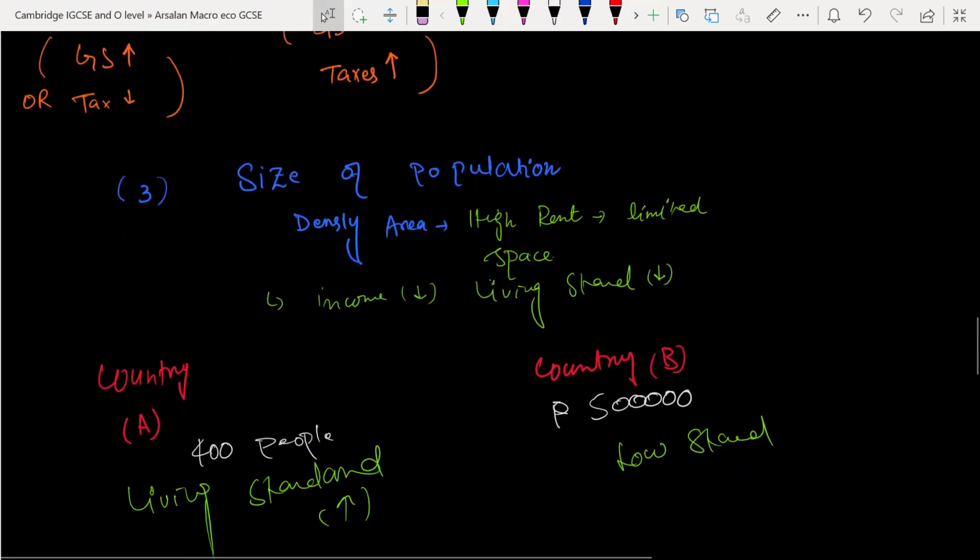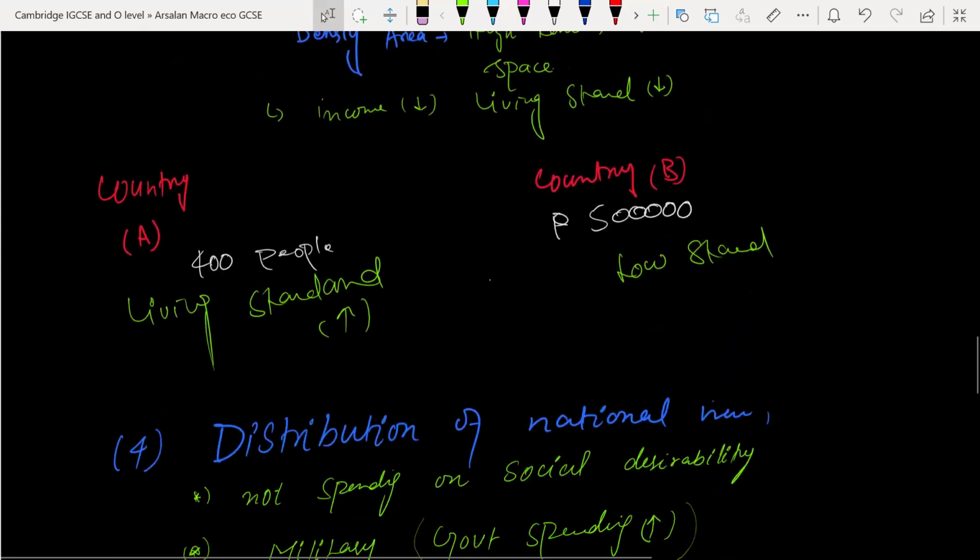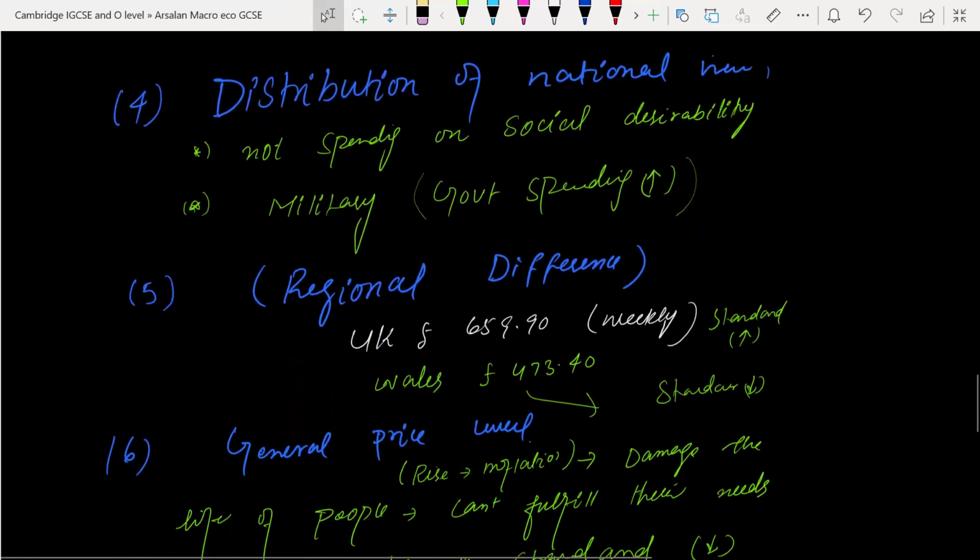Size of population: if the resources are limited and the population is large, the living standard will definitely be low. So this is all about the distribution of national income. If the government does not spend on social welfare and spends a large portion of its income just on military and government spending, there will also be low living standards.